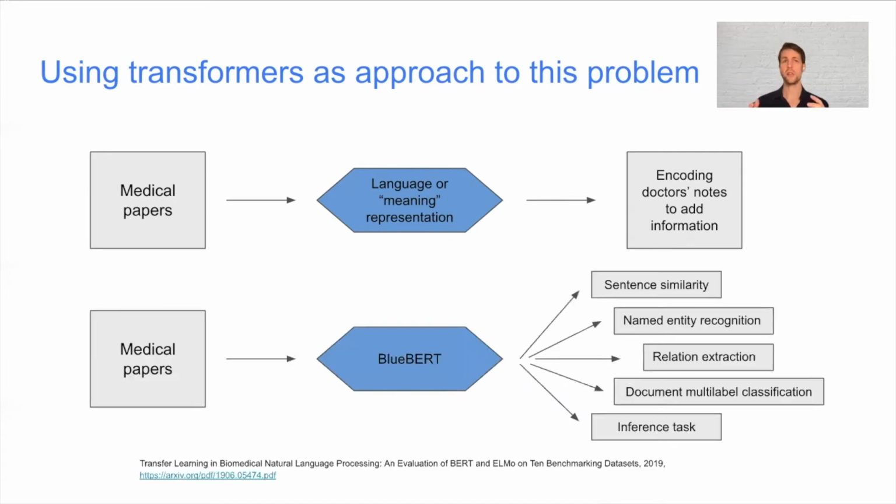This looks a lot like transfer learning, when we are using a model trained on one data set to do something with another data set. And we will be using transformers because this was the approach that showed the best results. In particular, we will be using BERT or Bluebird, a particular transformer trained on medicinal papers.